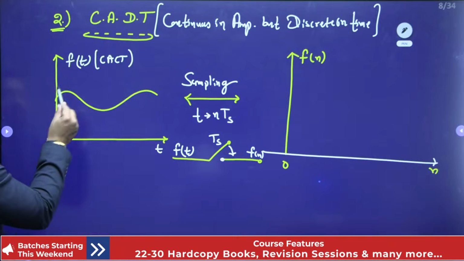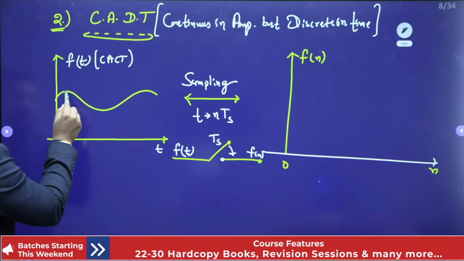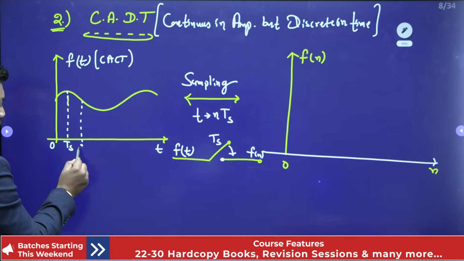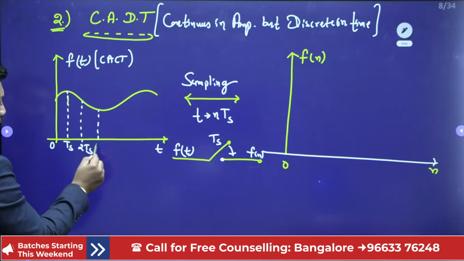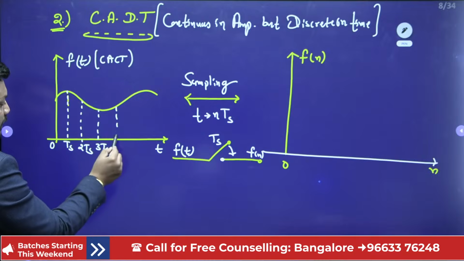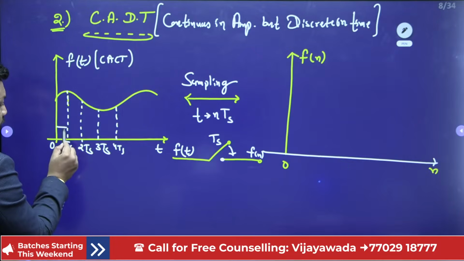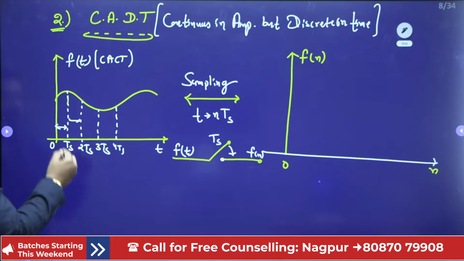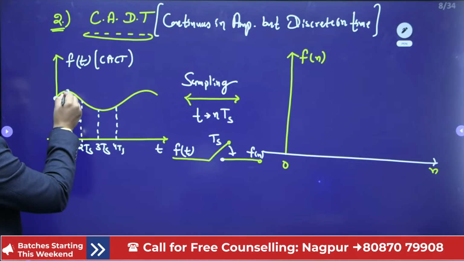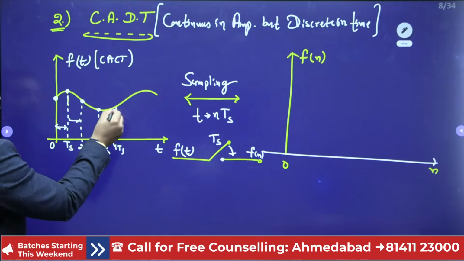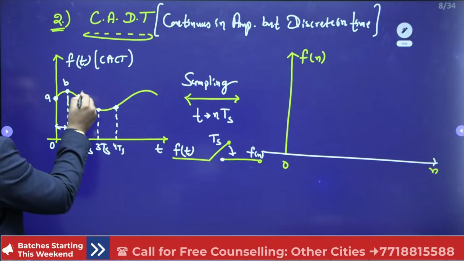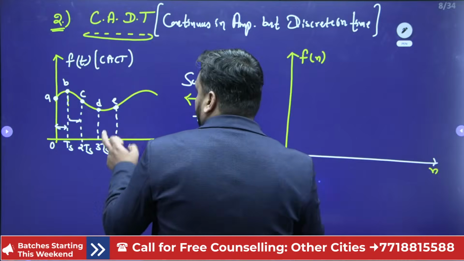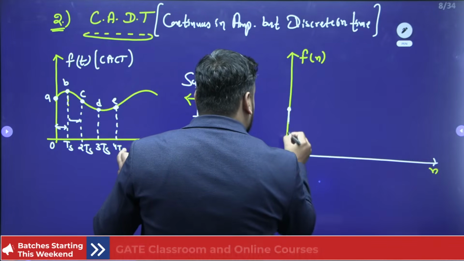Just like that. Let me take this time period as Ts. The second is 2Ts, the third is 3Ts, the fourth is 4Ts, like that. It means after this particular duration of time, we are picking the signal values. The first signal value is this, second this, third this. If I note them as A, B, C, D, E, then I will get these values here. So the zeroth value is nothing but A.